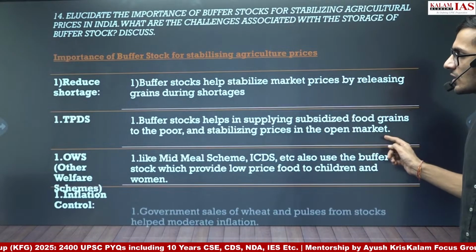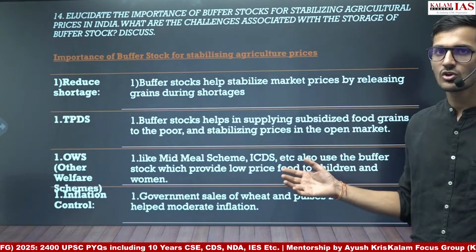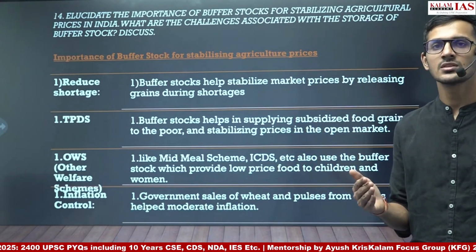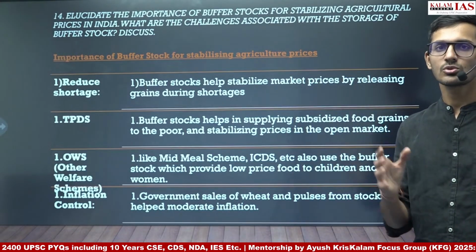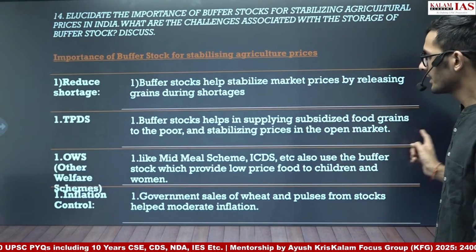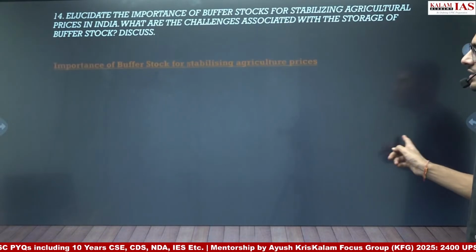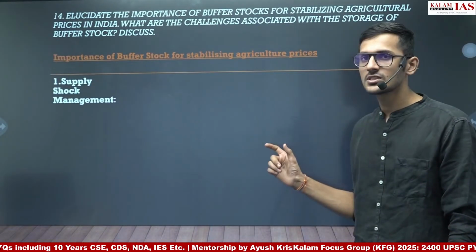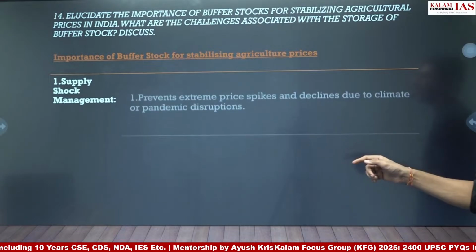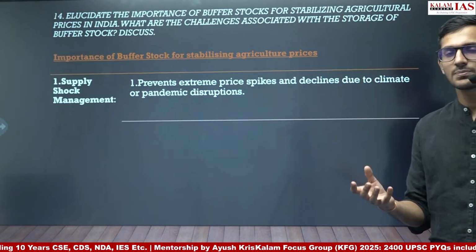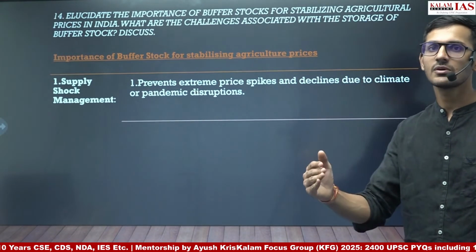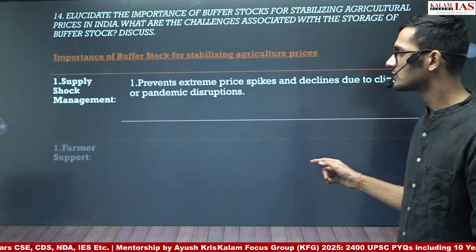Then inflation control is also done by buffer stocks, as the government uses these buffer stocks to control the prices, and it controls the inflation in the country, or food inflation in the country. Other importance could be supply shock management. Whenever there is extreme price spikes, the government will release the buffer stock. As a result, supply shock management is done.